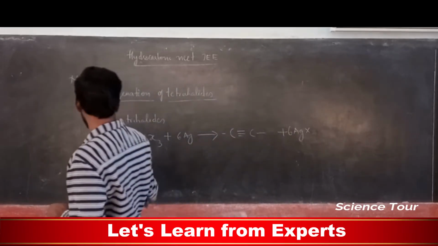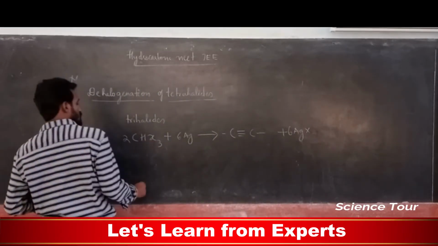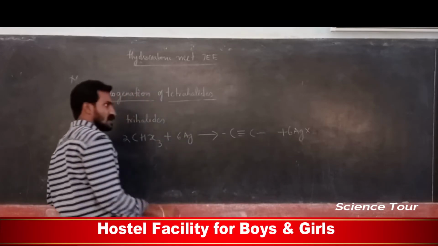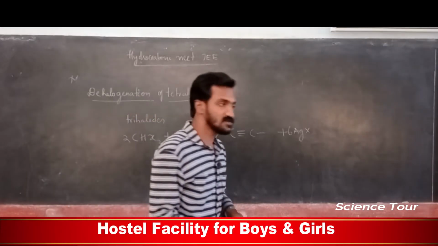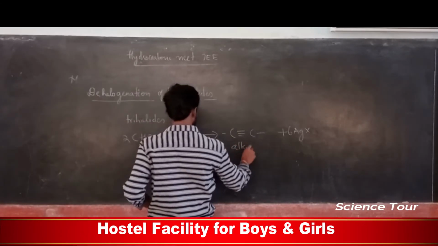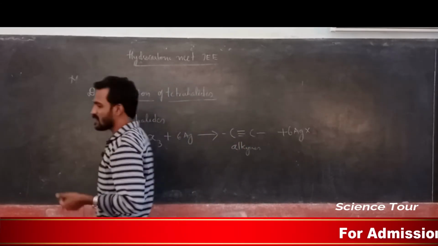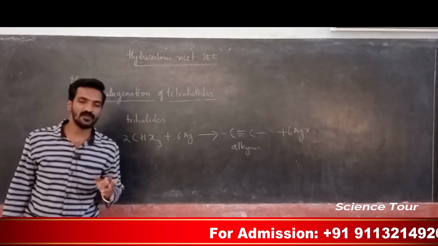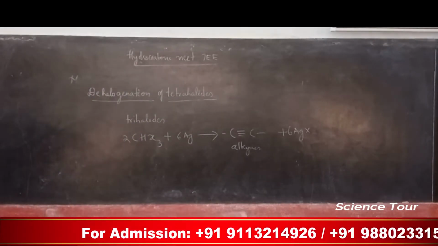So in trihalides, if you treat with silver, it gives alkynes; tetrahalides, if you treat with zinc dust, give alkynes. Okay. These preparations are not that important, I have given them just for your understanding.